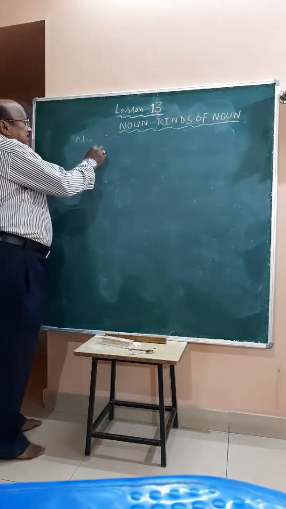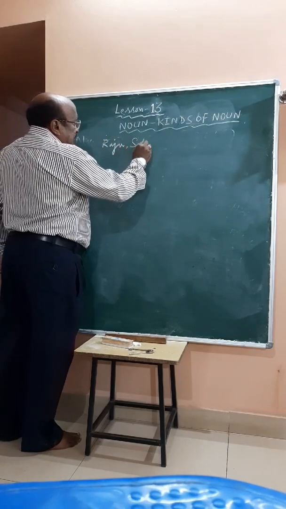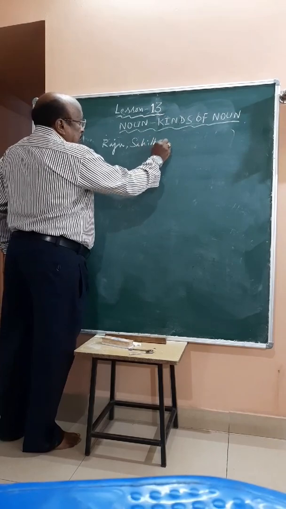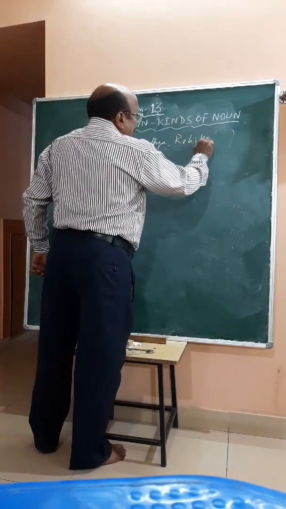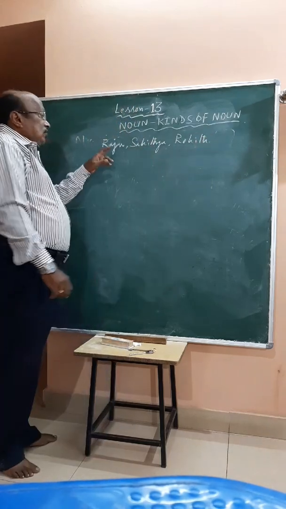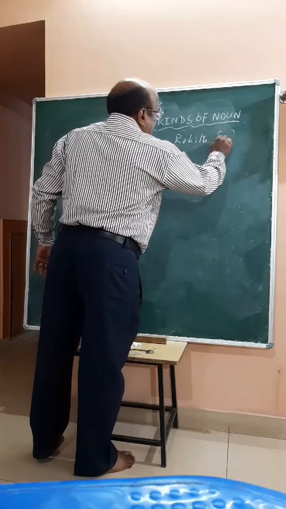Therefore, this is Raju, Sahitya, Rohit, the actual name of a person, and Sanmati.